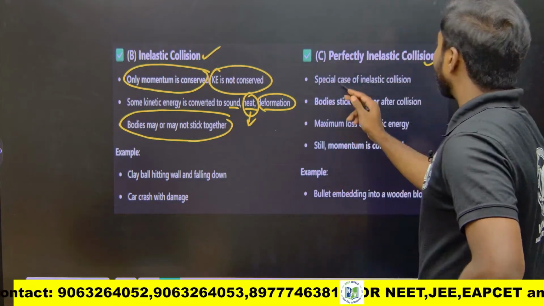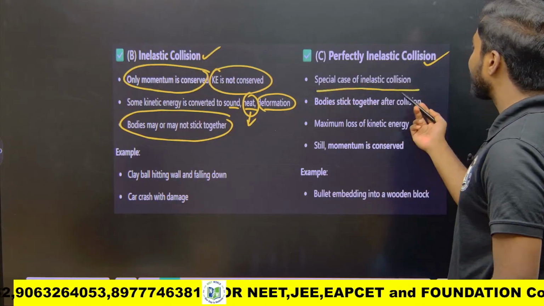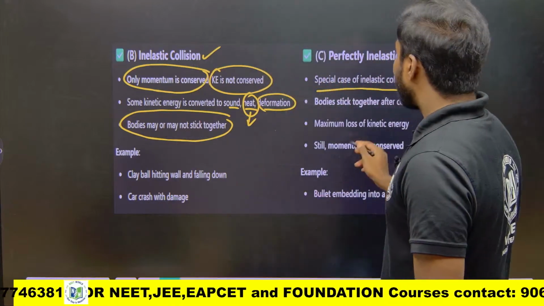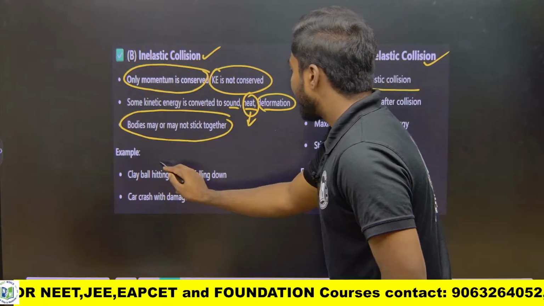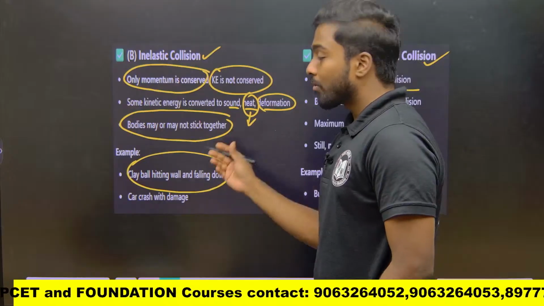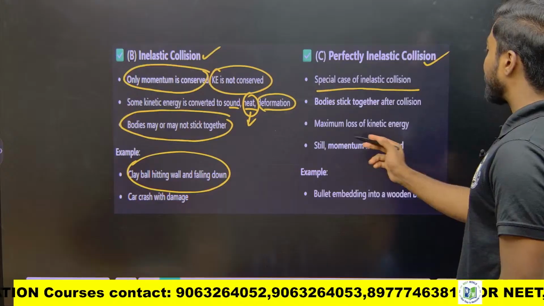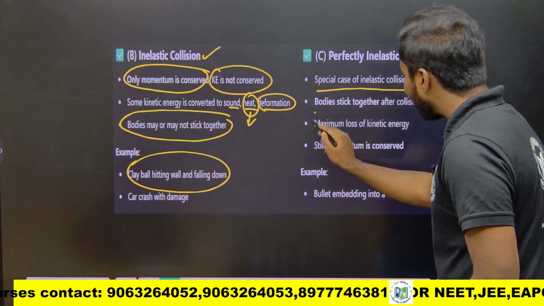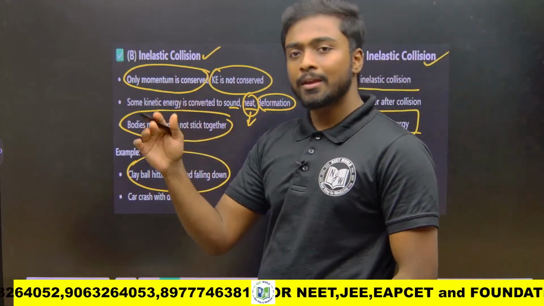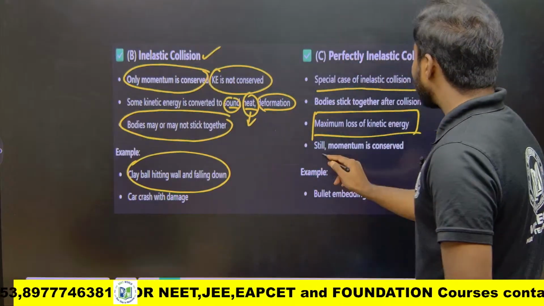The third thing is perfectly inelastic collision, a special case of inelastic collisions. The same example I told, like clay. Here they say hitting a wall and falling down, but sometimes it won't fall down; it will stick as it is. The bodies stick together after collision, with maximum loss of kinetic energy. Almost all the energy is converted to sound, heat or deformation. Still, momentum is conserved.